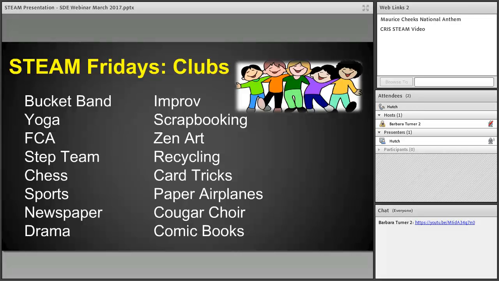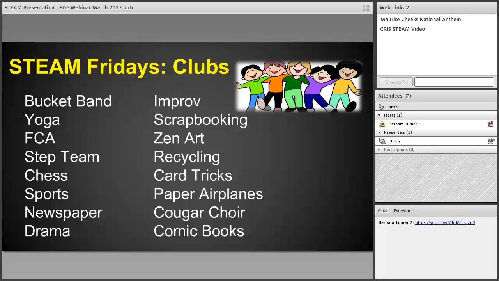And it doesn't just have to be that I can sing really well, or dance, or play the trumpet. You may have strengths and creativity in creating a newspaper, or teaching somebody a new card trick, or something to that effect. I think it's important to understand too that these do happen during the school day.